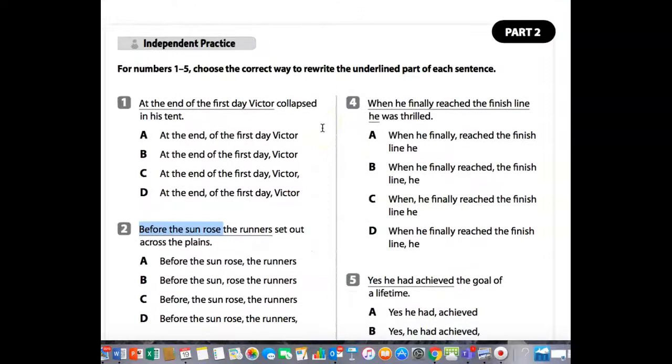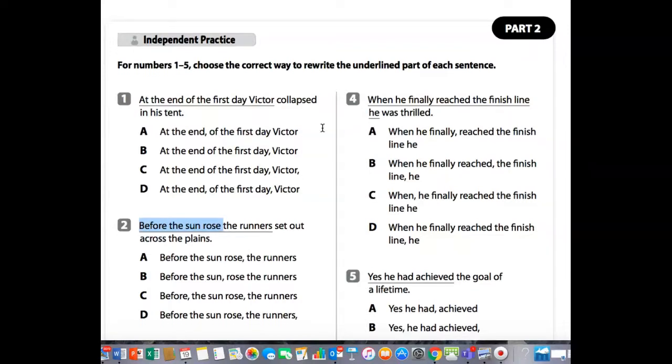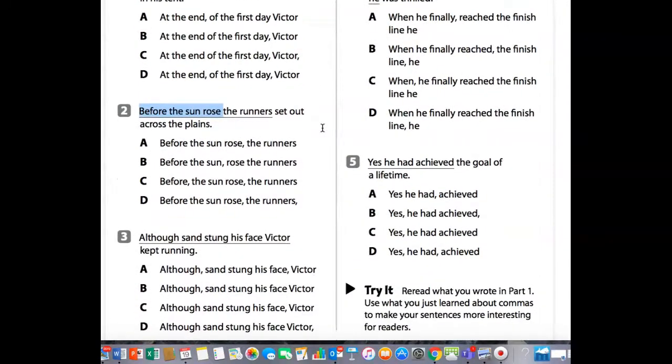All right, now let's look at number 4. When he finally reached the finish line, he was thrilled. So is it A, B, C, or D, when he finally reached the finish line, he was thrilled? Okay? All right.